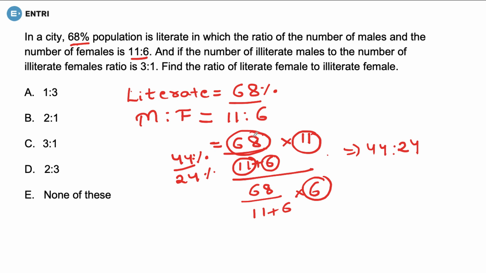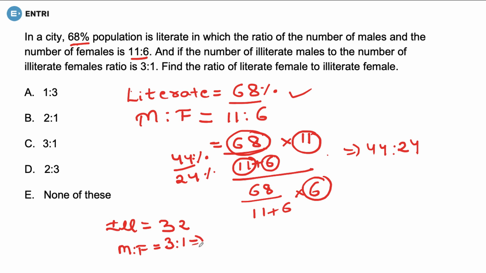Okay, so what can we do now? We already know that if we have done this for literate, we can do a similar thing for the illiterate as well. So for illiterate, what would the ratio be? 100 minus 68, and 100 minus 68 is 32%, and here the ratio is also given that for the illiterate, the male to female ratio is 3:1.